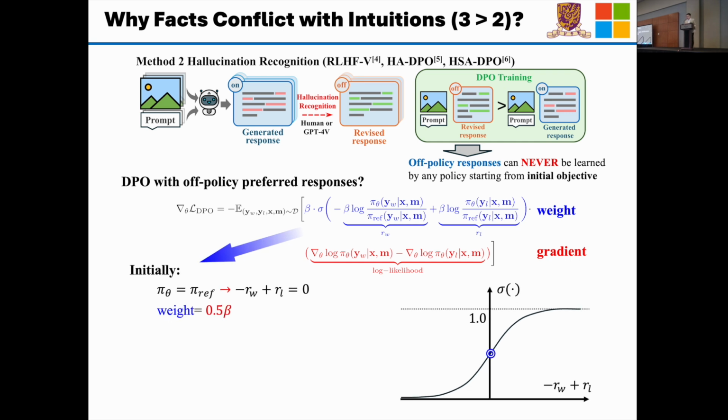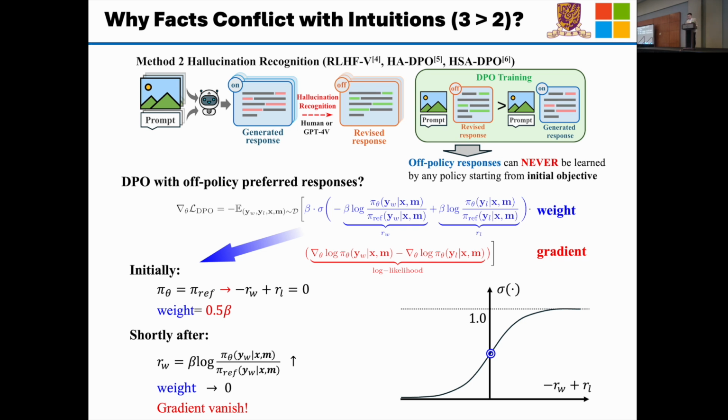Because initially, pi theta equals our reference, so the minus reward plus reward equals 0. So the updating weight will equal 0.1 beta according to the sigmoid function. But shortly after, because we just conducted several steps of log likelihood maximization on the preferred response, our weight will go extremely large because the denominator in this form is approaching 0. So the weight will just go to 0. Then our gradient just vanishes.